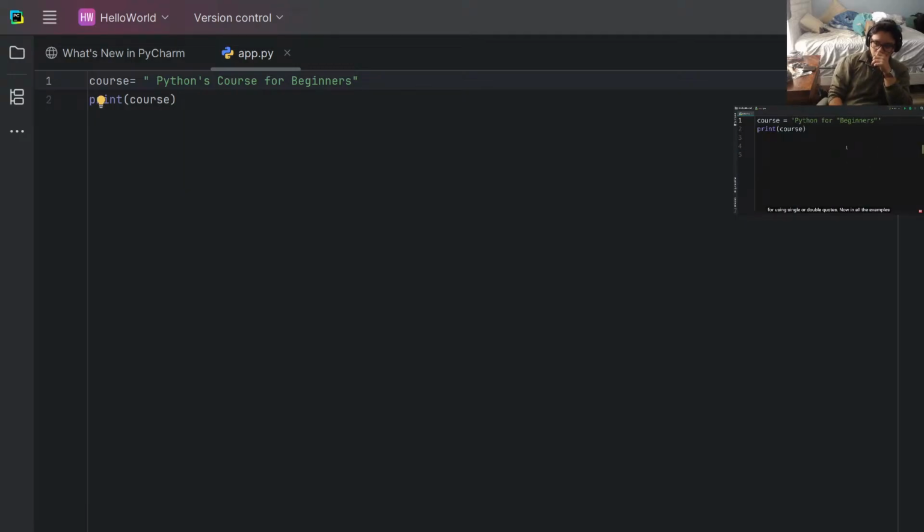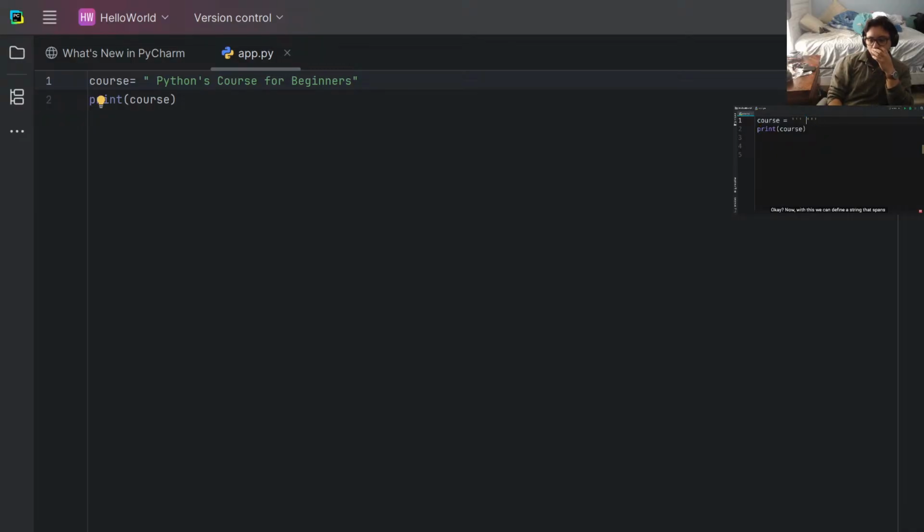Now in all the examples I've shown you so far, we only deal with short strings. But what if you want to define a string that is multiple lines? For example, what if you want to define a string for the message that we send in an email? In that case, we need to use triple quotes. So I delete this. Now we add 3 quotes. So 1, 2, 3. There you go. So we have 3 quotes to start our string and 3 to terminate it. Again, these quotes can be single or double quotes.